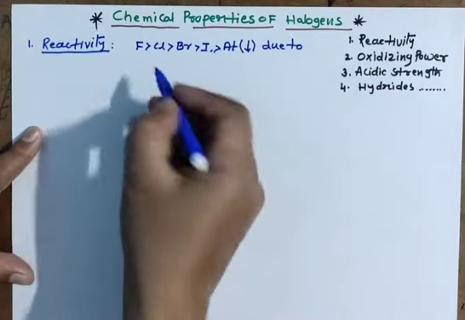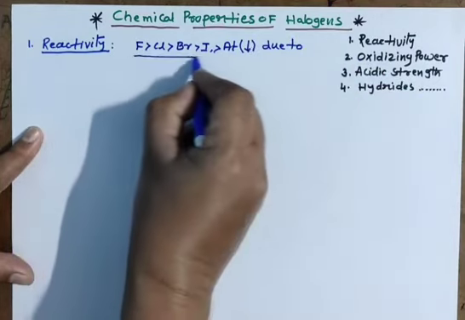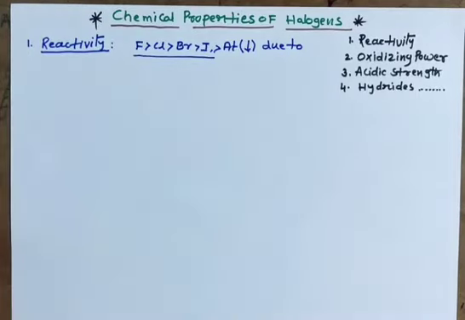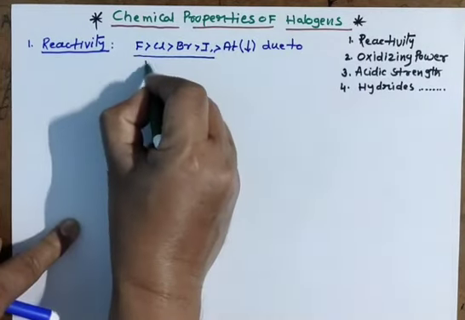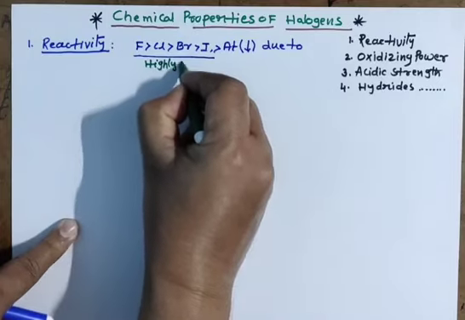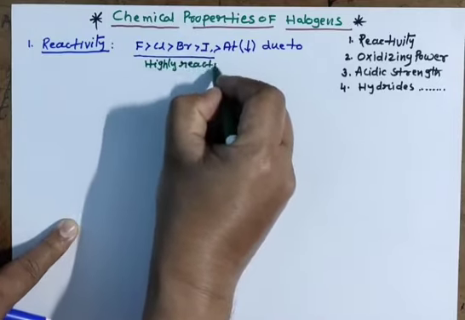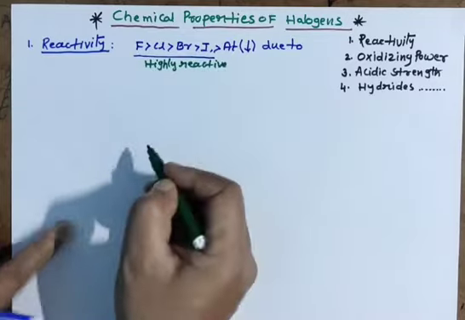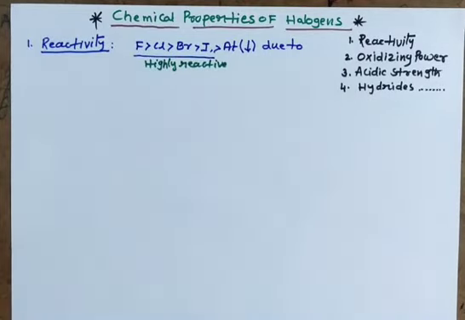Generally these are highly reactive, halogens are highly reactive, but down the group reactivity is going to decrease.